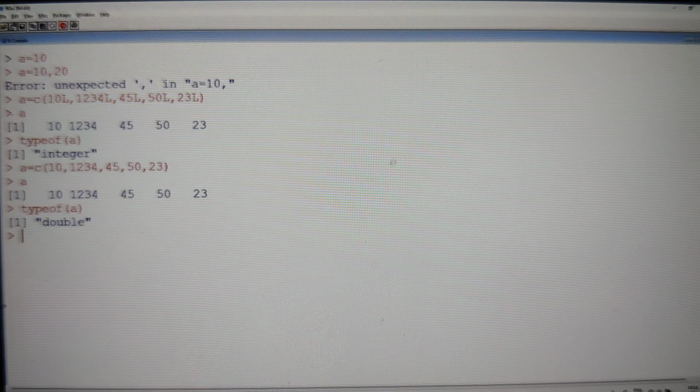But maybe some of you will get this doubt: if I give multiple values but not of the same type, for example, let us say x is equal to c of 10L, 20.45, TRUE, and then hello.